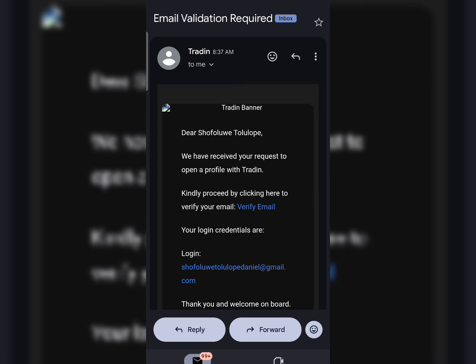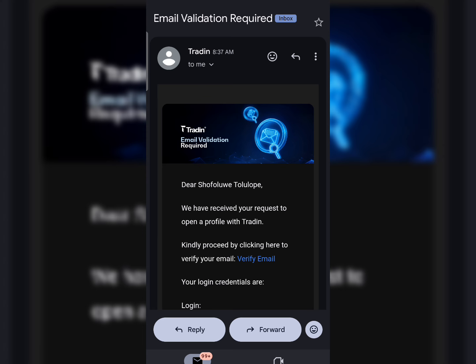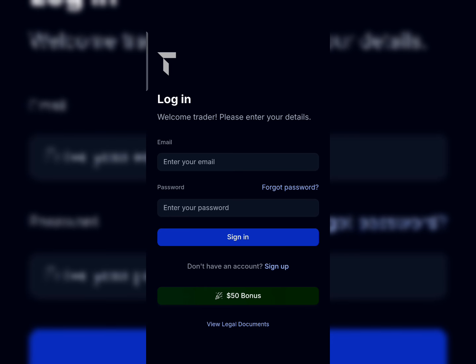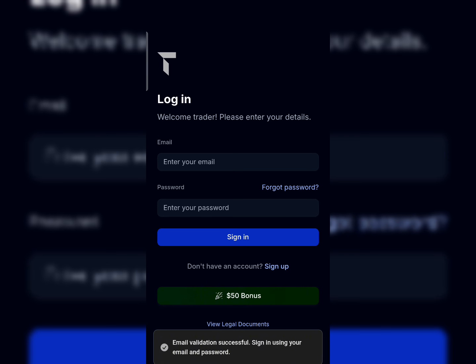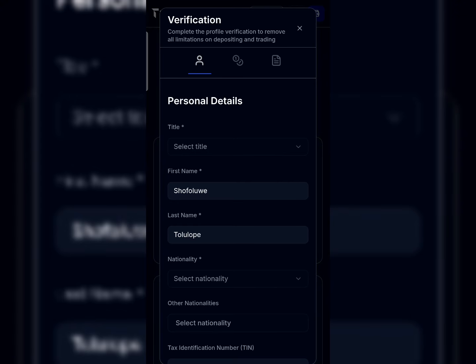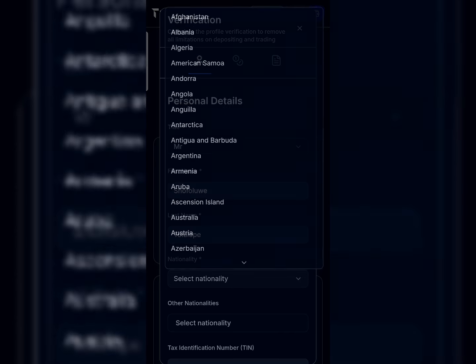Now you have something like this requiring you to verify your email address. If you go straight to your email, you have an email just like this and you click on verify email. It will take you back to the site where you'll be asked to sign in to the account. We already created our email and password, so you just need to fill in those details in this section and click on sign in. Immediately after that, you'll be shown details like this requiring you to fill in your personal details in this section. You have just three sections right here.